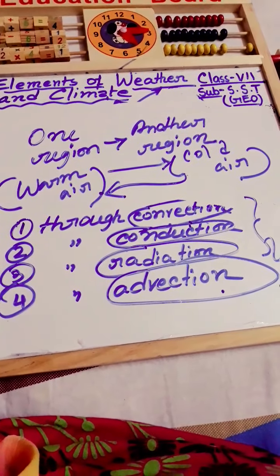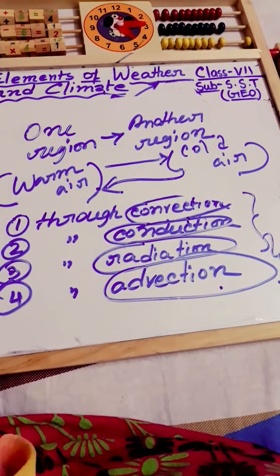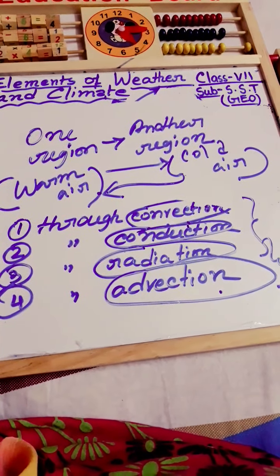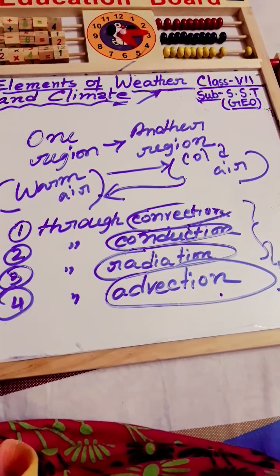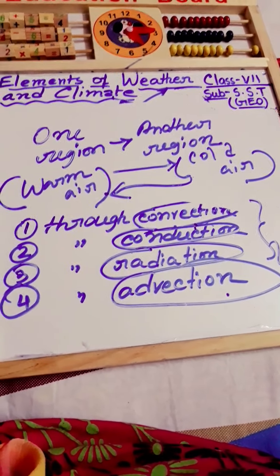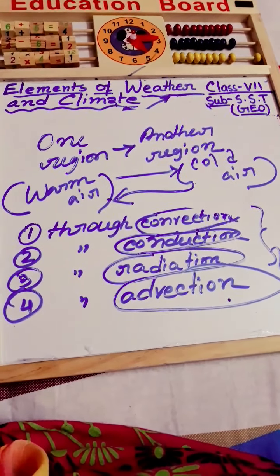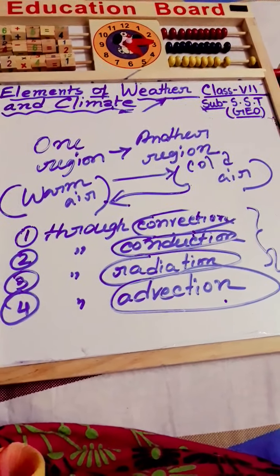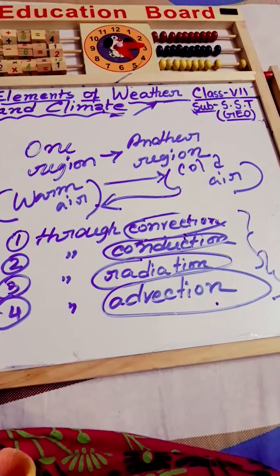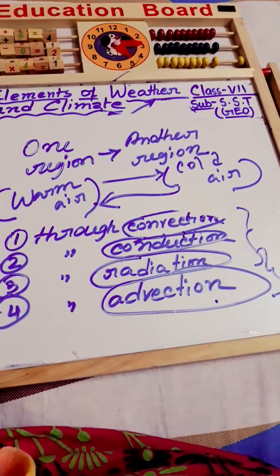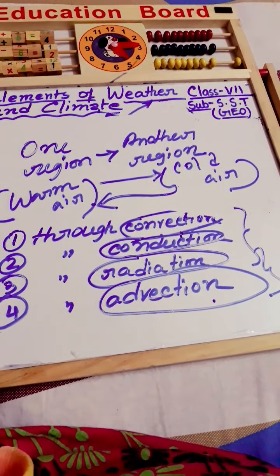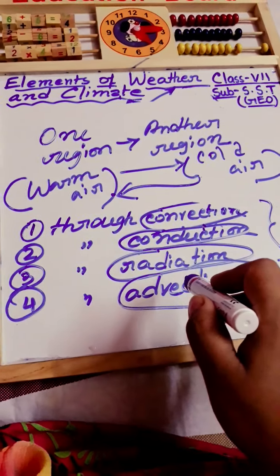For example, when cold polar winds mix with and cool the warmer air of the tropics, because you know that in the tropical area the sun rays come in a direct manner, but in the polar area the sun rays come in a slanting manner. So that's why this is the main example of the process of advection.